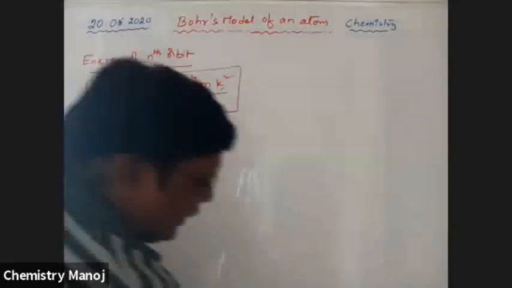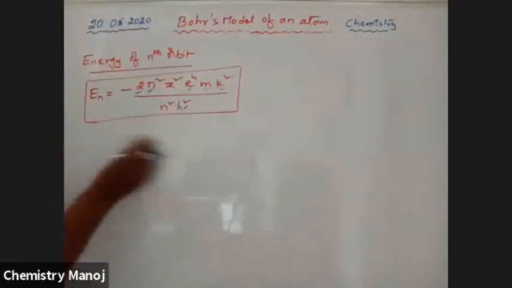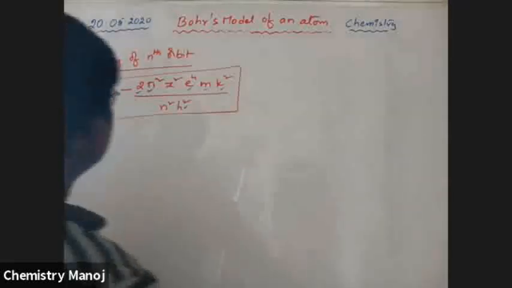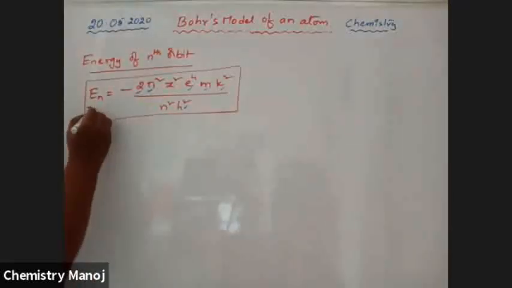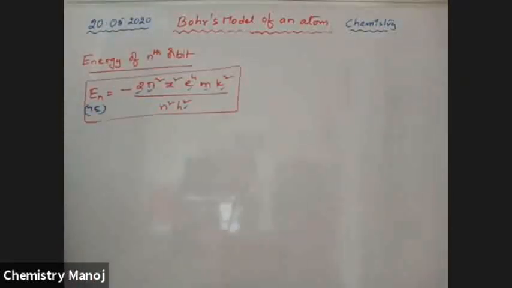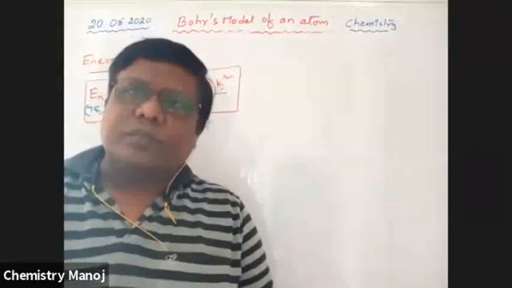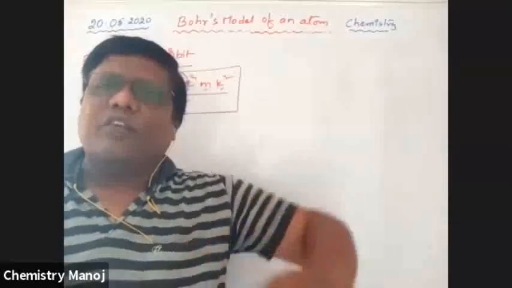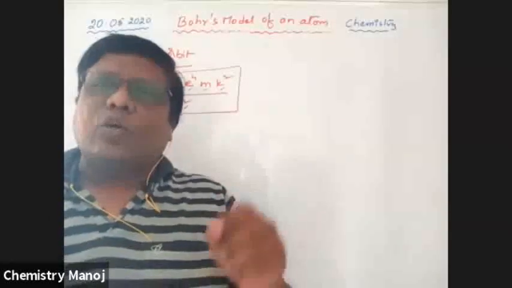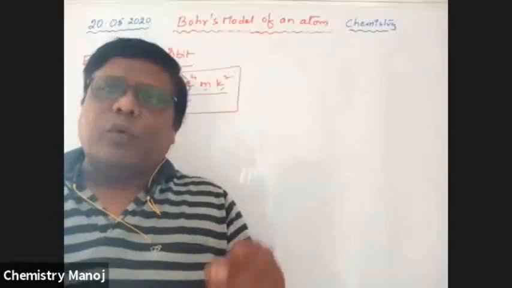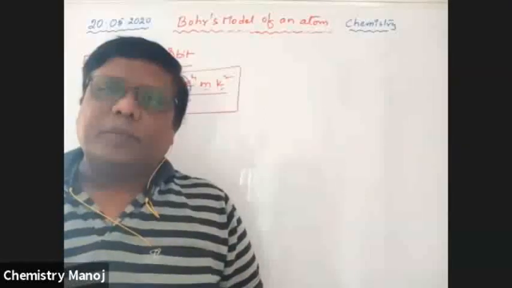So now how to derive this equation? This is the energy of nth orbit, nothing but the total energy.